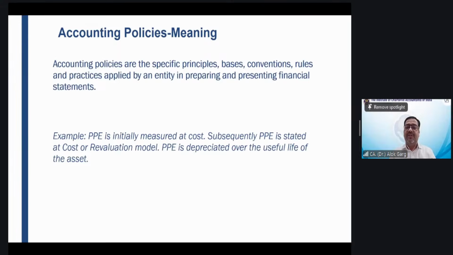Let's move into the journey of Ind AS 8, accounting policies, changes in accounting estimate, and correction of errors. My dear friends, accounting policies. What is meant by accounting policies? Tell me whether your balance sheet has some items, for example, property, plant and equipment, intangible asset, provision for gratuity, provision for leave encashment, provision for warranty obligation, right? Investment, bank balance. So many items are there in the balance sheet.